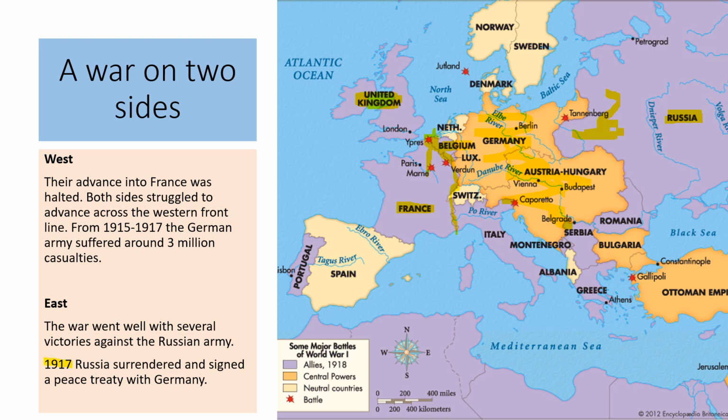peace treaty with Germany. They were undergoing a revolution themselves, a communist revolution, a socialist revolution happening in Russia, where the royal family had been attacked, and therefore they needed to end the war so that they could sort out their political issues, which was obviously a good thing for Germany, because it meant that by 1917 they could end the war on the east, and they could just put all of their focus and advancements on trying to defeat the war on the west.